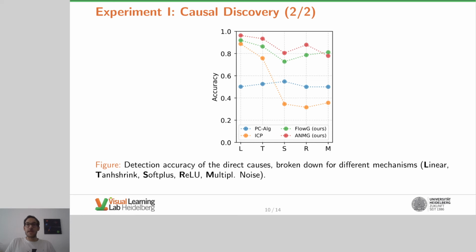Our methods, the red and green one, achieve good results for all mechanisms. The green one is the general approach I showed in this talk, and the red one a special case that makes assumptions on the underlying data generating model and is basically an L2 with the invariance loss. The orange one is ICP, one prominent algorithm that makes use of differences between environments and relies on the linearity assumption. It shows good results in the linear case, but fails when the mechanisms get more complex. The PC algorithm is a classical causal discovery algorithm, shown here in blue. It shows poor performance for all mechanisms.